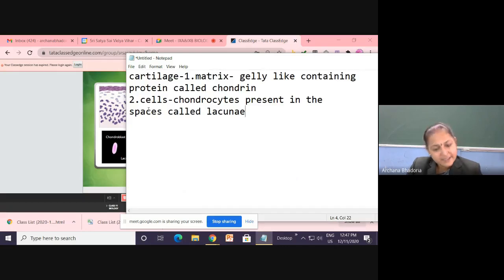Now take up quickly the second component. So what is the second component? The cells. So you write down, in the matrix, the cells called chondrocytes. Take the spelling from the screen. In the matrix, the cells called chondrocytes are present in the spaces.